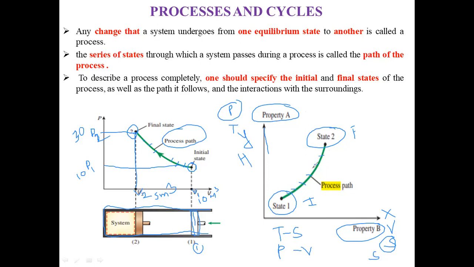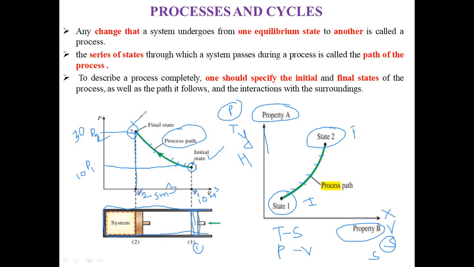This series of processes passing through a particular path is known as the path of the process. To describe a process completely, one should specify the initial state and final state of the process, as well as the path it follows, and the interaction with the surroundings.